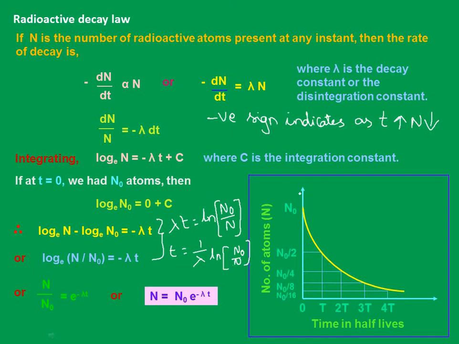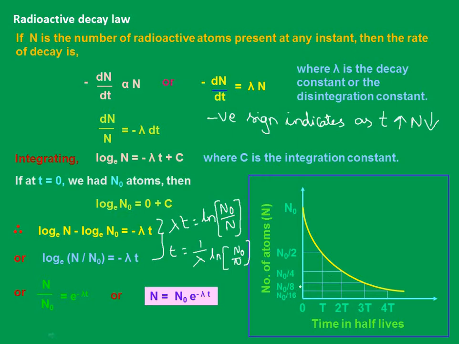Suppose we plot a graph between the number of atoms and the time. This graph will get this nature because it is exponential decay, right? So it gradually decreases. Initially the total number of atoms were many. As time passes on, the number of nuclei gets smaller and smaller. In the next topic we have half-life, and there again we will discuss this graph. No need to worry about these values now.